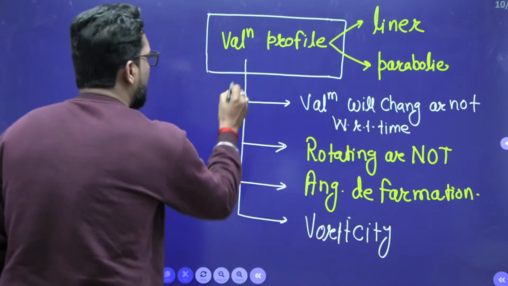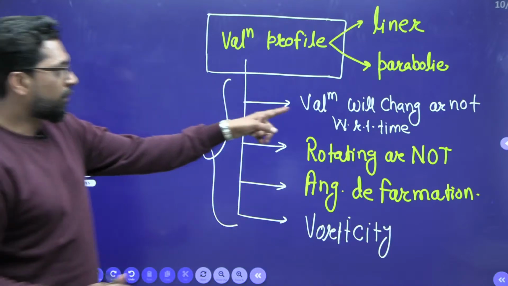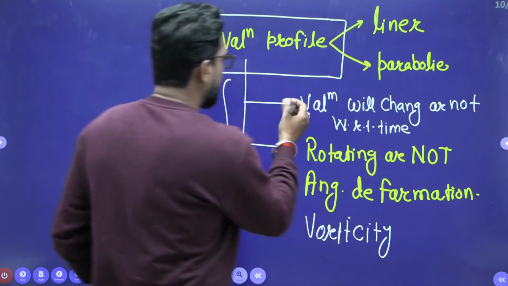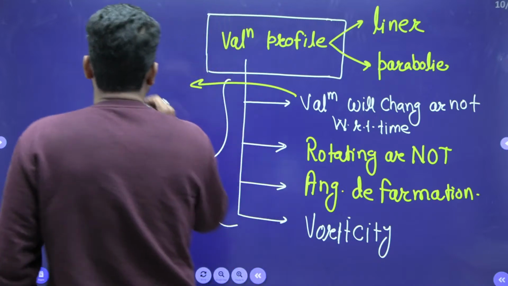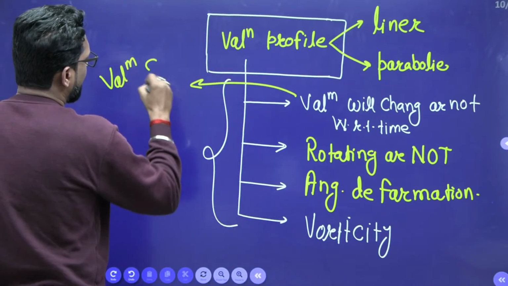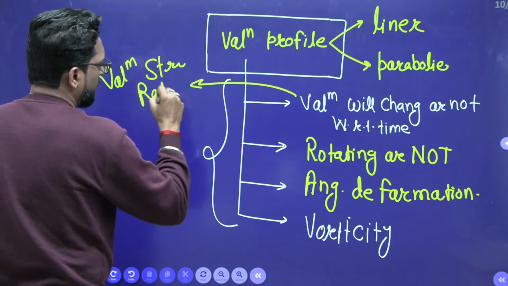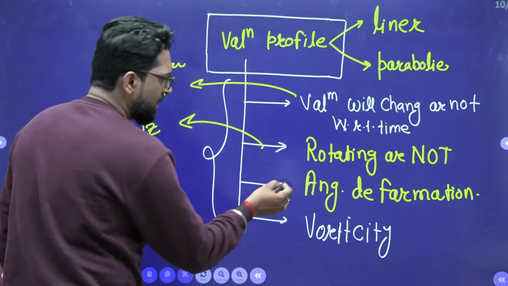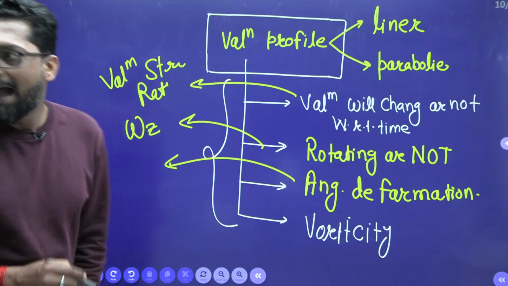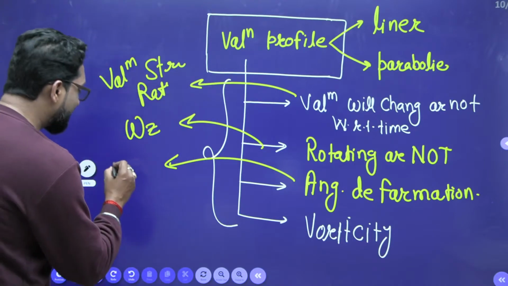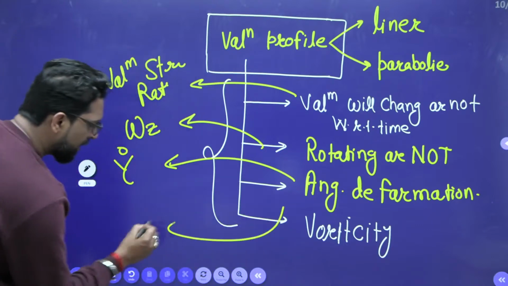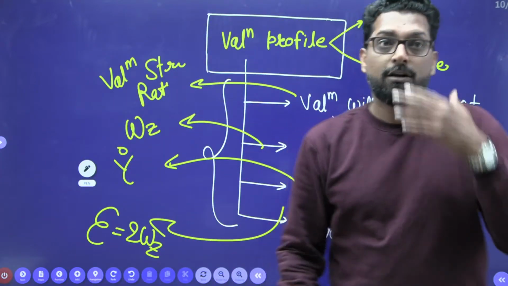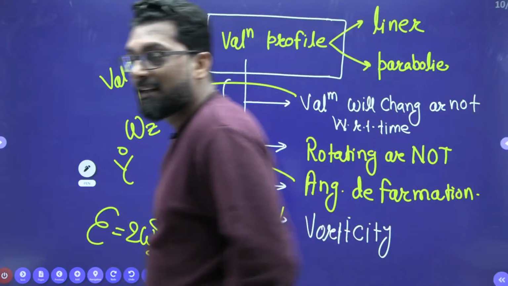So please keep in mind how to calculate these things. For volume change with respect to time, you find the volumetric strain rate. For rotation, you have to find omega z, omega x. For angular deformation, you have to find the shear strain rate, gamma dot. For vorticity, epsilon is equal to 2 into omega z. This is very important. In this portion, one question will be asked tomorrow.